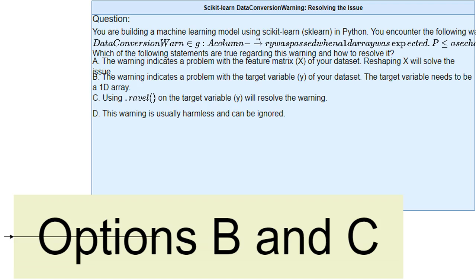These are the correct options, because they accurately identify the problem with the target variable and provide the appropriate solution using NumPy's Ravel method. You're ready to fix that warning and get your scikit-learn model working perfectly.